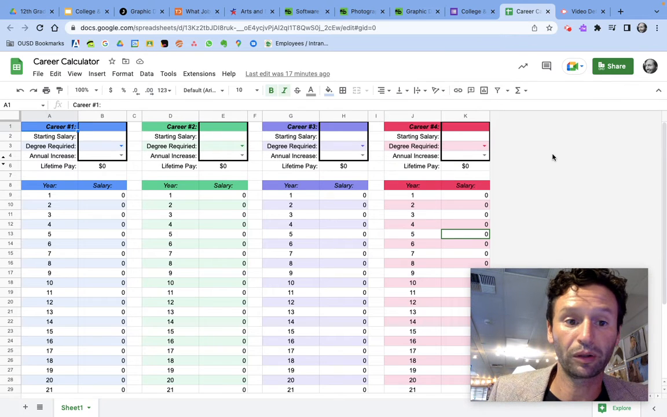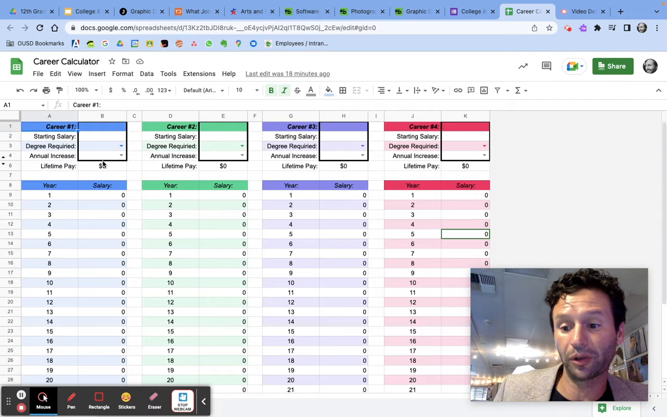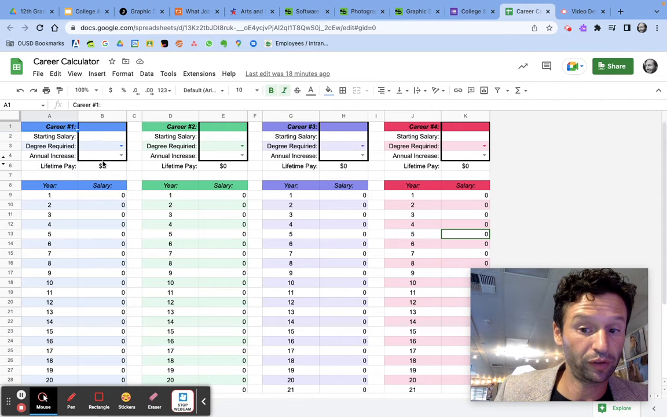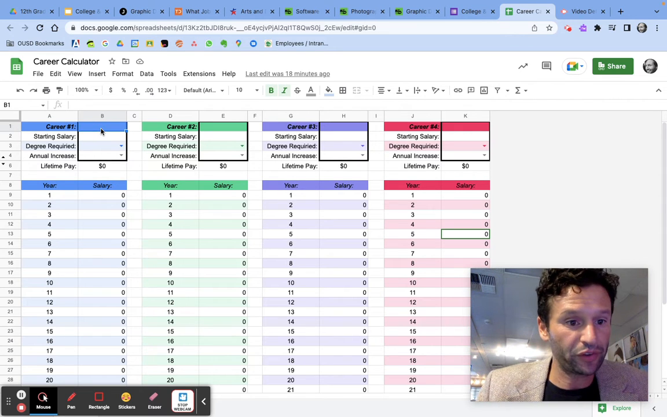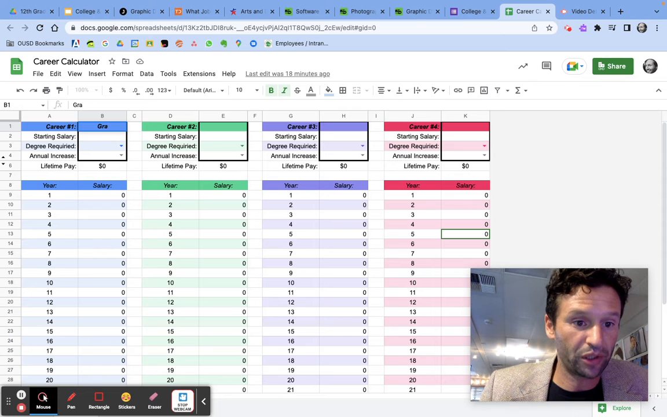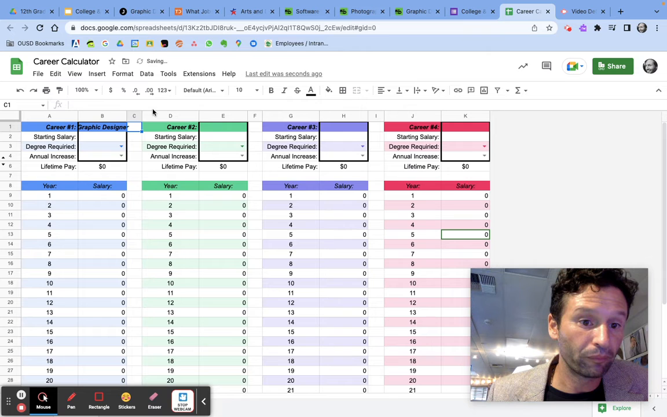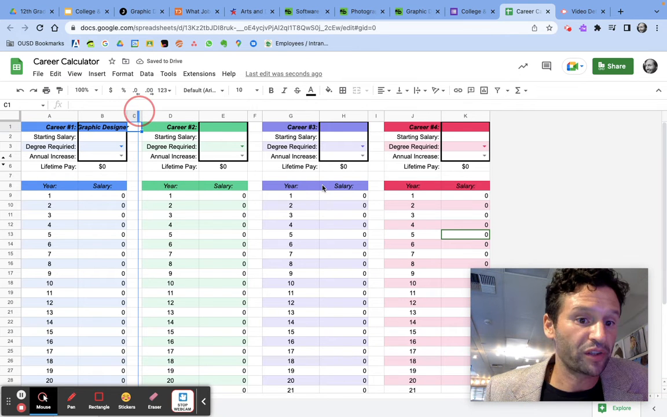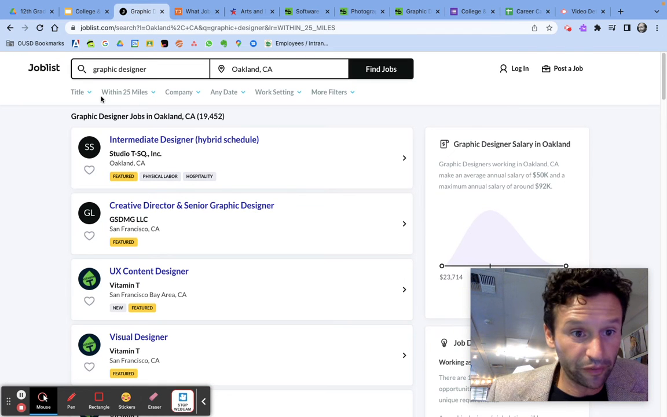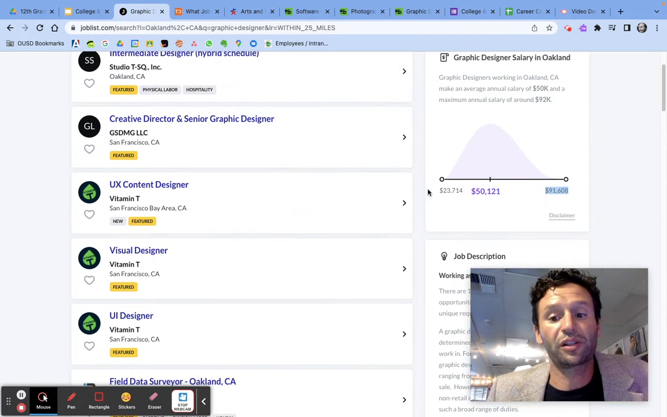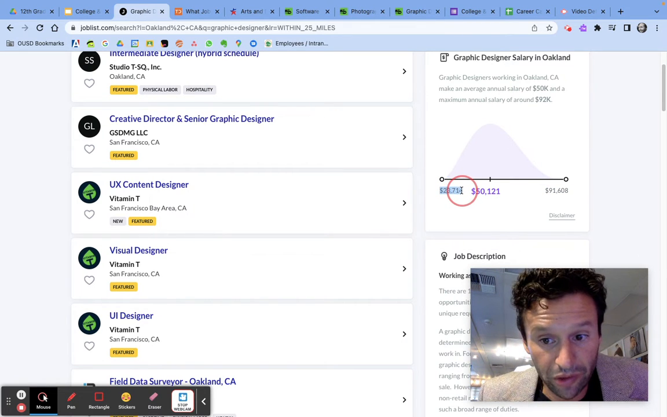This is pretty cool. Okay, so here I can see how much money I'm going to make in my life, probably, if I'm doing these jobs. So let's do one right here. We've got this career, graphic designer. I'm just going to type it in. Okay. Graphic designer. The starting salary, if I look in the Bay Area for a graphic designer on job list, I can see the starting salary is pretty low. It's like this, $23,000.